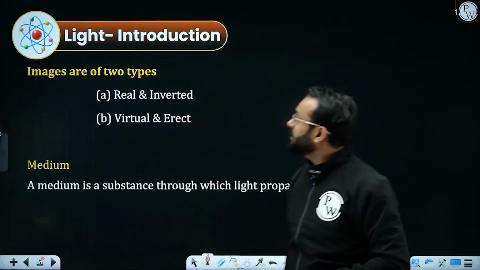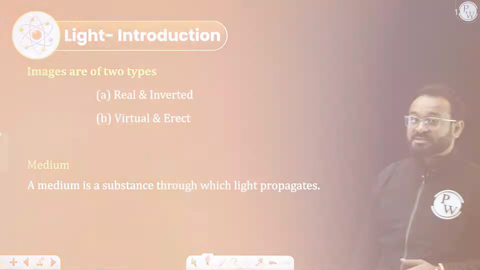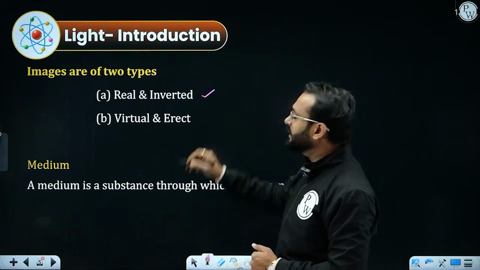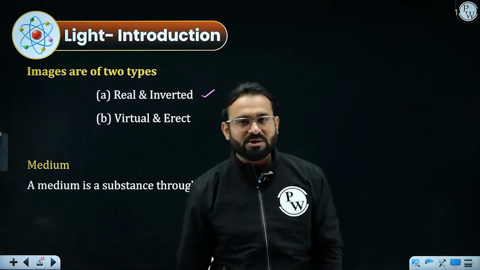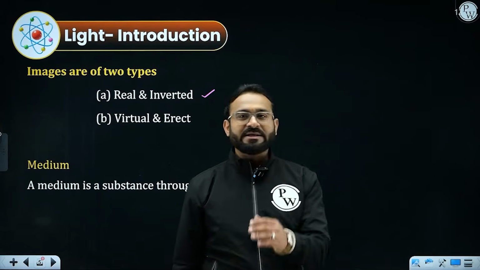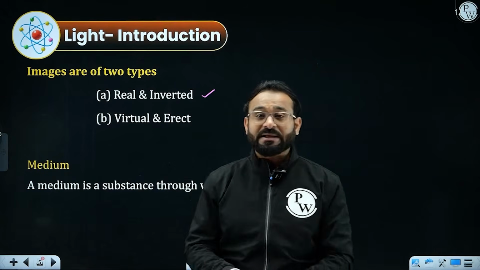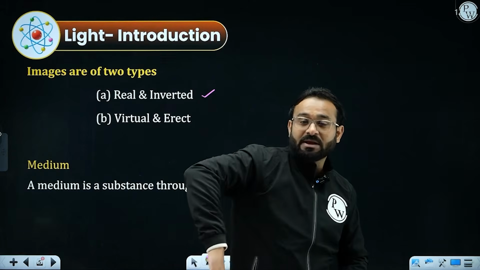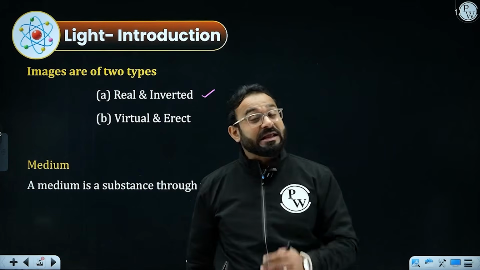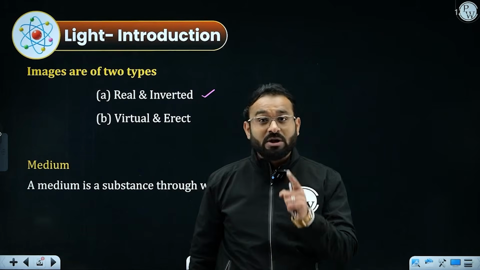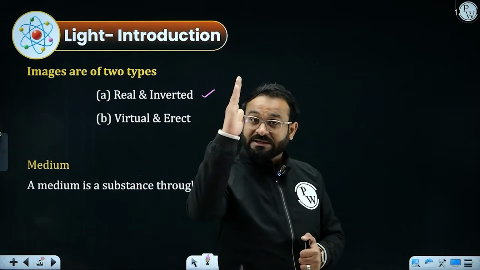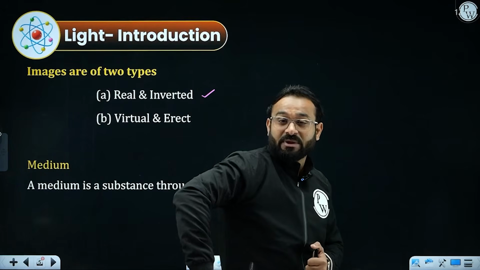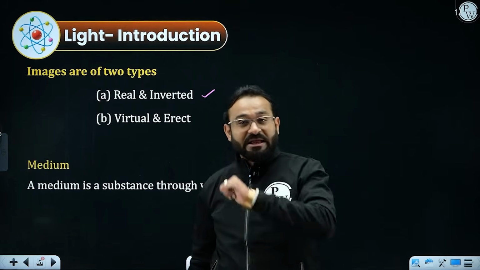Apart from that, when we talk about images, there are 2 kinds of images. The very first is real and inverted. We need to understand what is real and inverted. It's quite easy. If the object is like that, the image will appear upside down. That is called an inverted image. If the object is upright, the image will be forming upside down. That is called the inverted image.